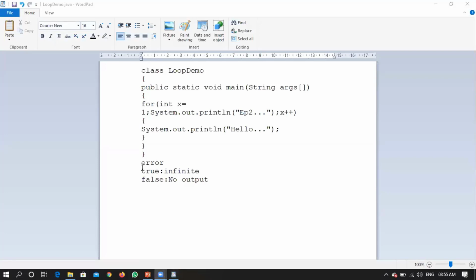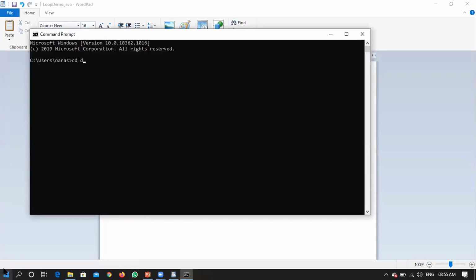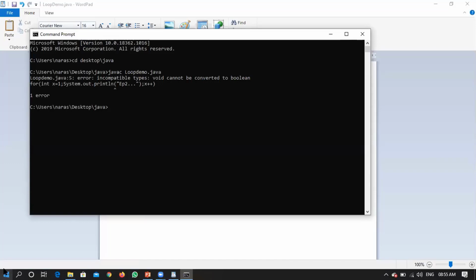Okay, we'll check. Let me remove these statements. Save. In the command prompt: cd desktop, javac LoopDemo. What is it saying? It shows an incompatible types error: void cannot be converted to boolean.